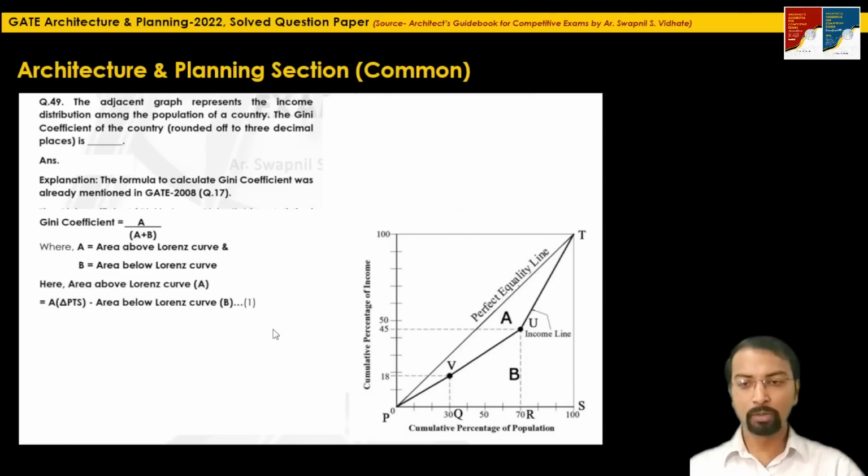So let's calculate the area above the Lorentz curve, that is the area A, the triangle PUT. How will we find it?